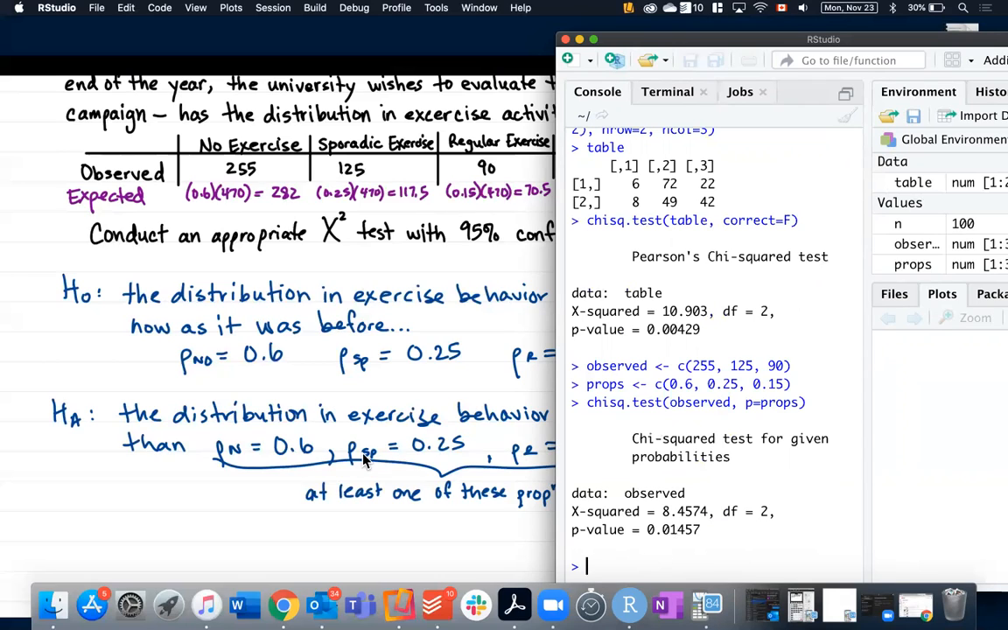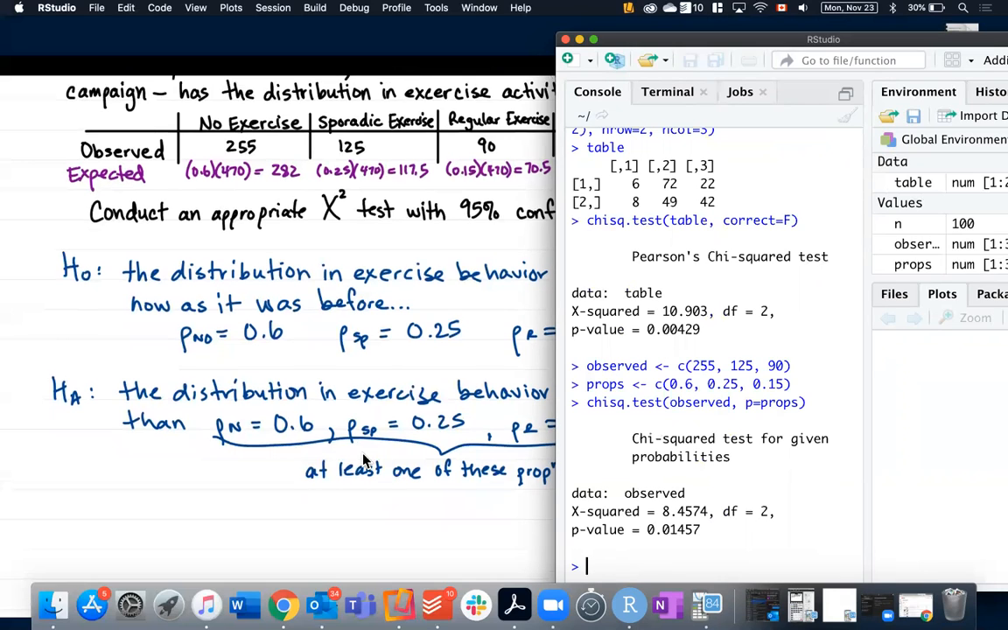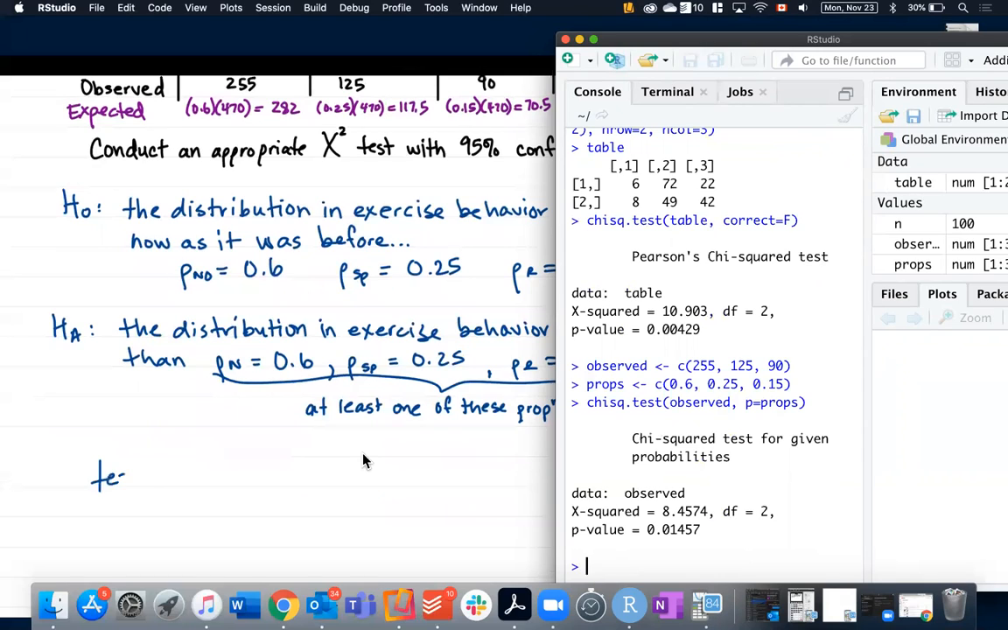So let me write that in here. It says that our test stat is 8.4574. And this is going to follow a chi-square distribution with 2 degrees of freedom.